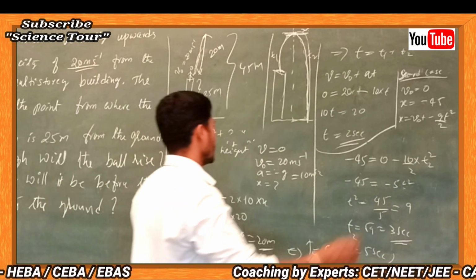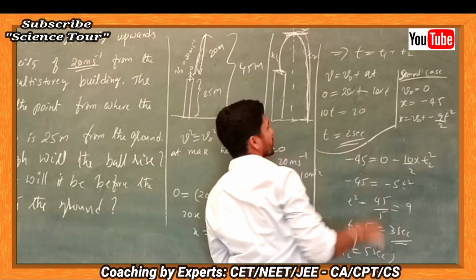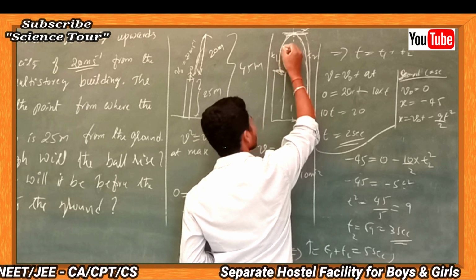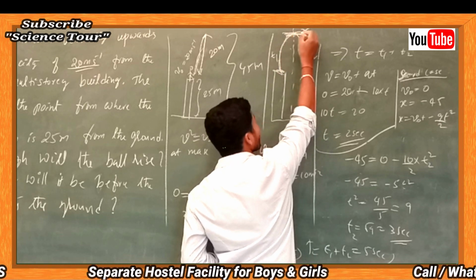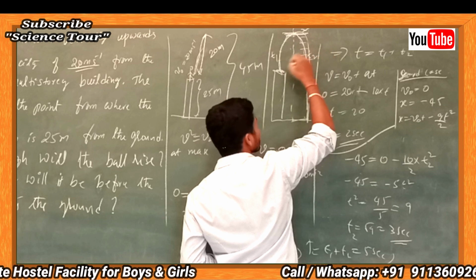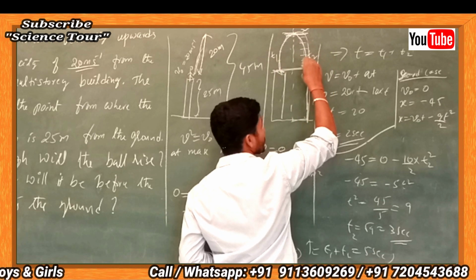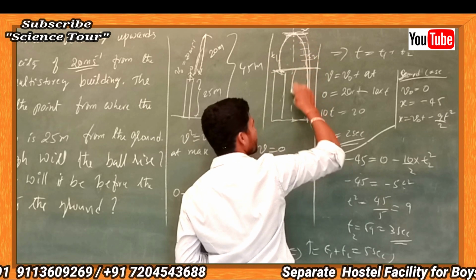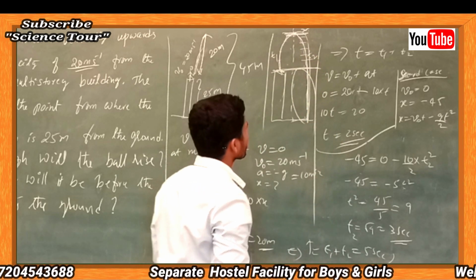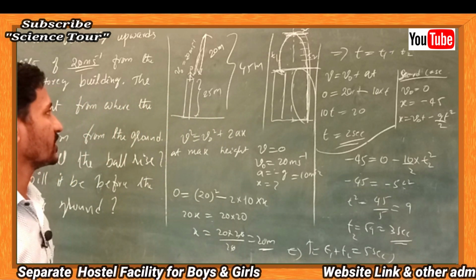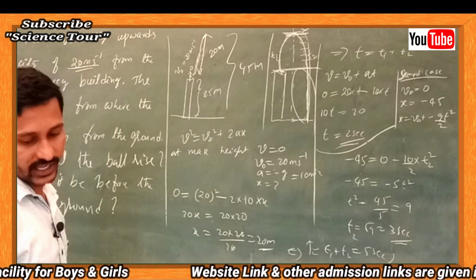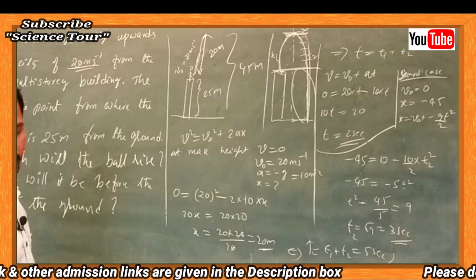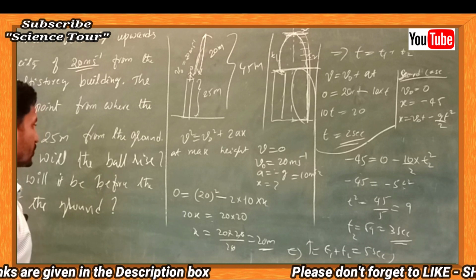It means after throwing, it will take time to reach the top, and comes back. Velocity decreases, becomes 0, right? Then it increases again, and when it reaches the same height from where it was thrown, it will attain the same velocity. So it is enough if you calculate this total time. In another way also you can calculate, by using x is equal to v naught t plus half a t square. I'll erase this.